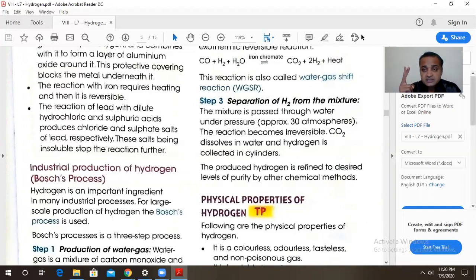But we know two properties. Hydrogen is not soluble in water and carbon dioxide is soluble in water. Let's make use of these two properties. Hydrogen not soluble and carbon dioxide soluble in water.